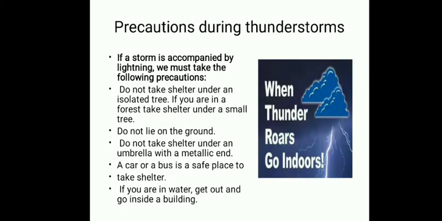So what are the precautions that we have to take during a thunderstorm? First of all, do not take shelter under an isolated tree. If you are in a forest, take shelter under a small tree. We should always remember that during a thunderstorm, we should take shelter in a low-lying structure, not the tallest structure in the area. For example, if there is nothing around and there are only some trees, you should take shelter only under the smallest tree, not the tallest tree.